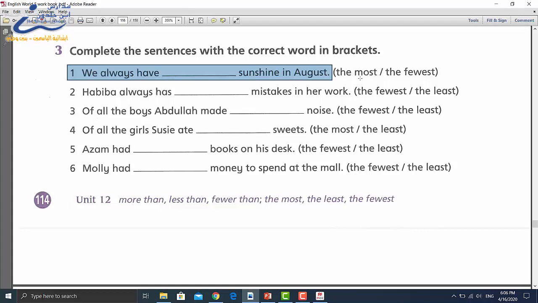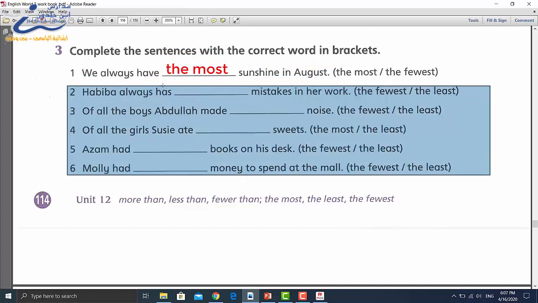The most or the fewest sunshine. August comes in summer, so we have the most or the fewest sunshine. Great. The answer will be the most. So we always have the most sunshine in August. Kindly complete the rest as homework.